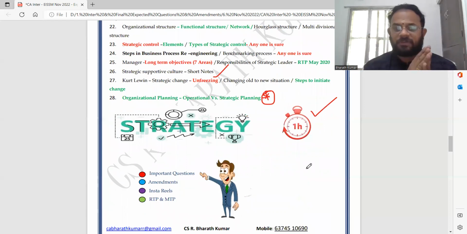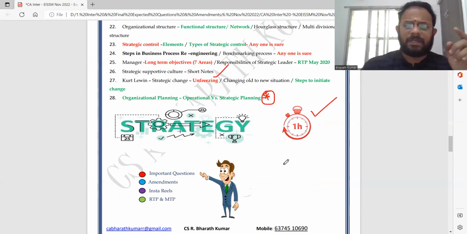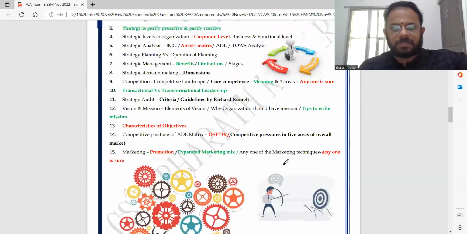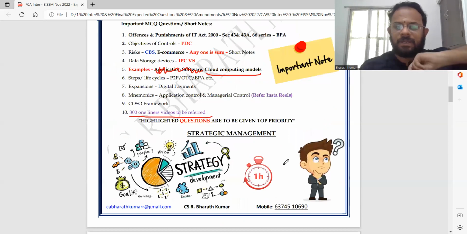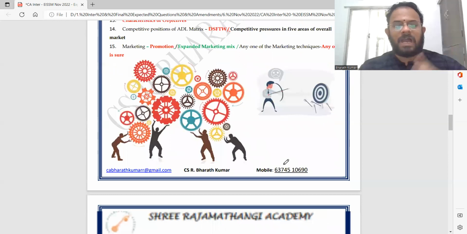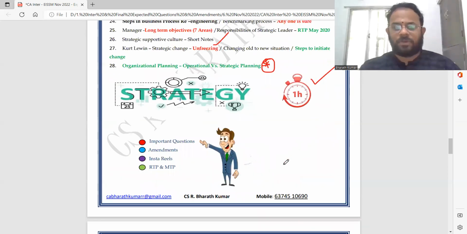Now, I have given different colors, right? Yes, I am here to explain. If it is red, it is an important question from my side. If it is blue, it is amendments. If it is purple, it is the Insta Reels that I have done. RTP, MTP is green color. So whenever there is green, you will understand it is RTP, MTP. Red is important questions. Now I'll scroll down. You will be able to see all these colors. Use these colors and accordingly take it. You don't need to separately sit and study RTP and MTP. I have already covered this in the legend.